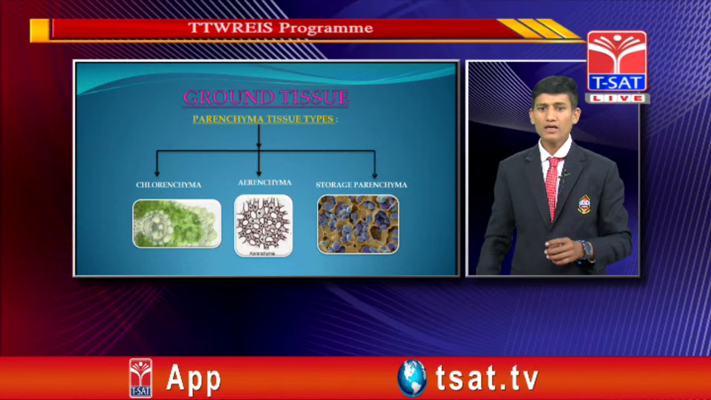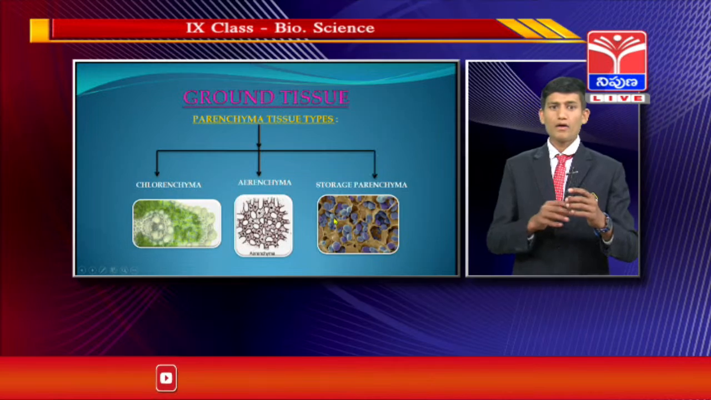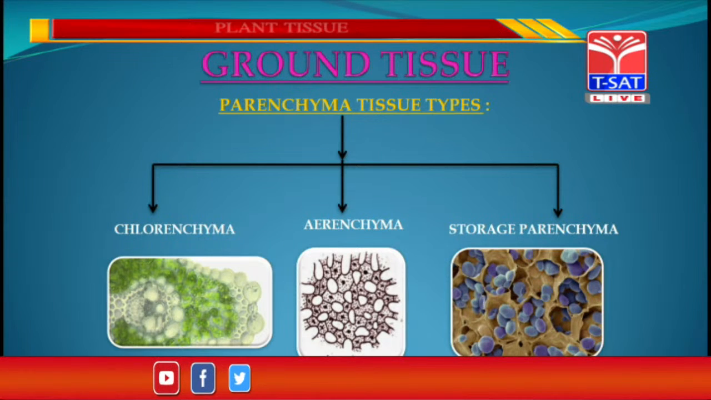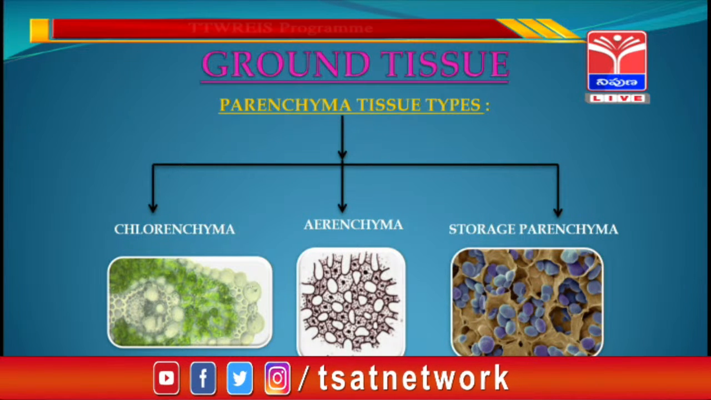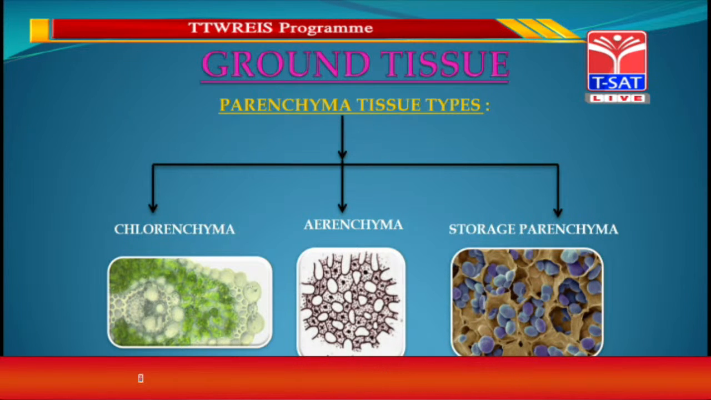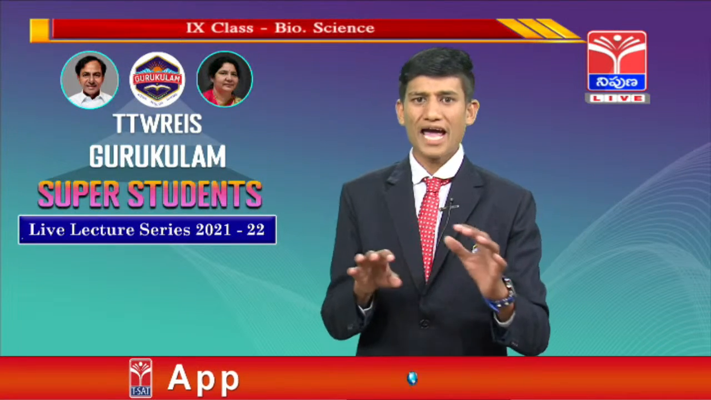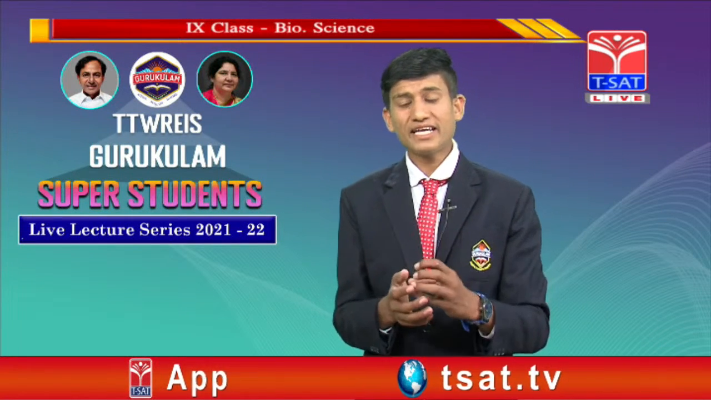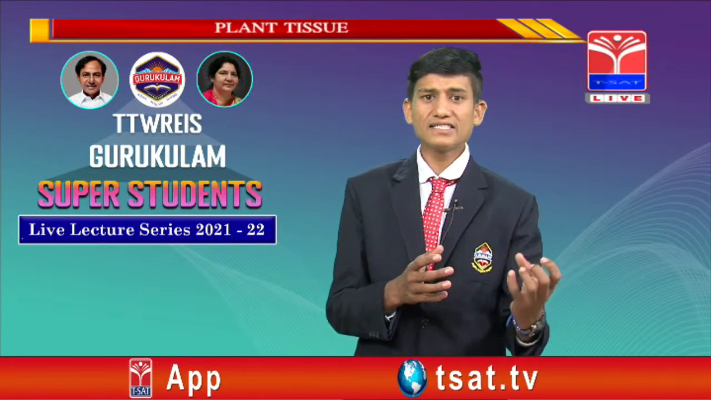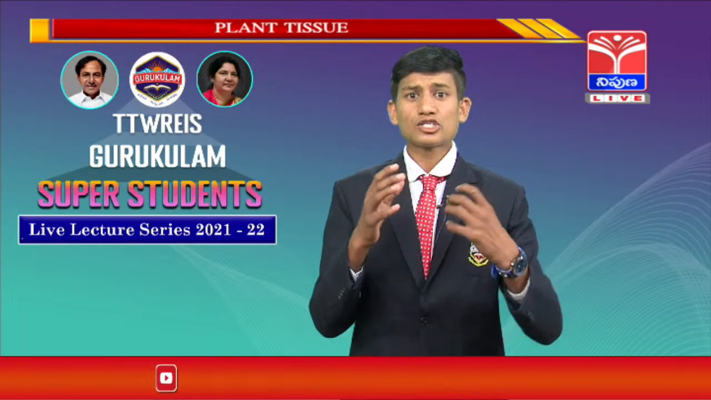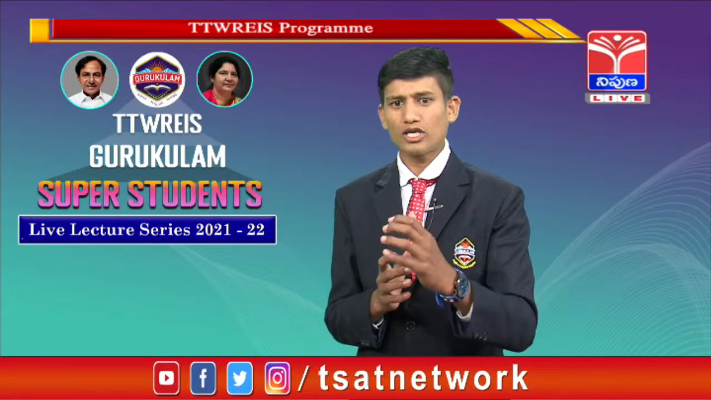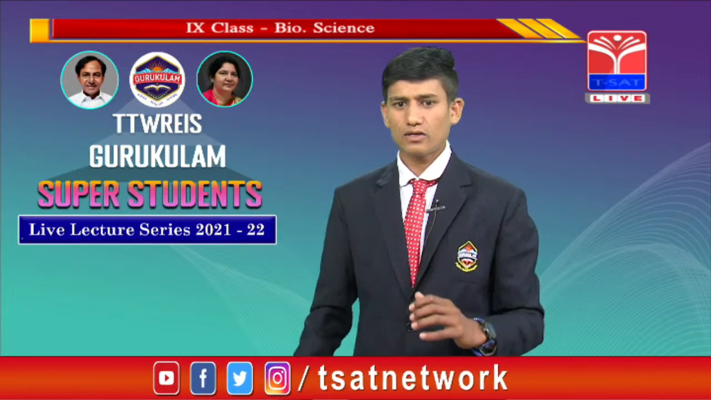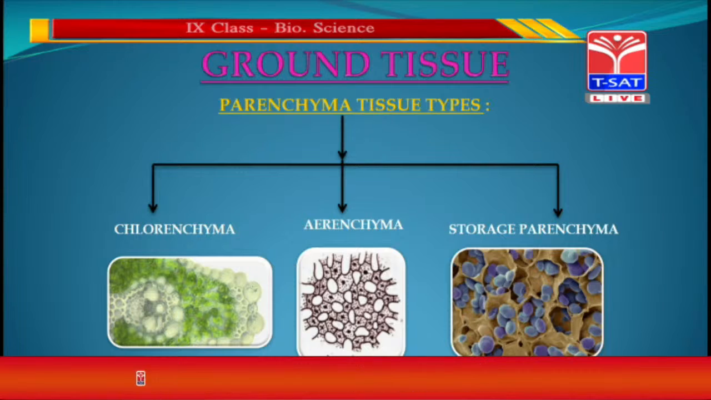And the next one, storage parenchyma. The chloroplast traps the energy and sends it to the photosynthesis process, which makes food for the tree, and the excess material which is released in the process of photosynthesis is stored in the storage parenchyma. This is about the storage parenchyma. And the third one, aerenchyma.